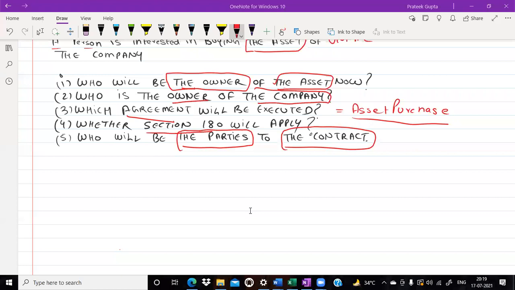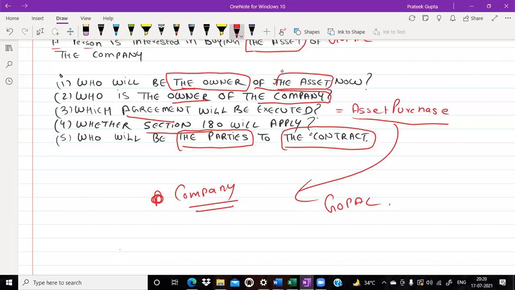Because the owner who had bought the asset of the company, so the company had bought the asset. So the owner is the company. So the asset purchase agreement will be executed between the company as well as Mr. Gopal. This is very, very important. Okay, sir, no problem at all. We have understood this concept as of now.